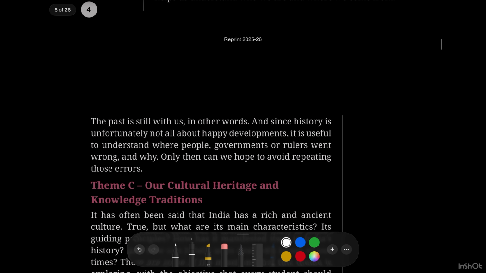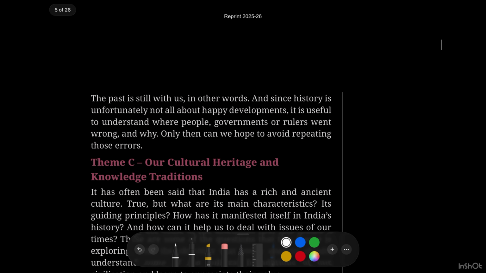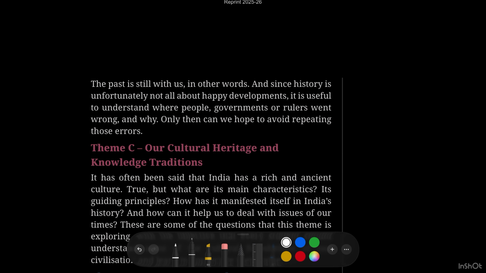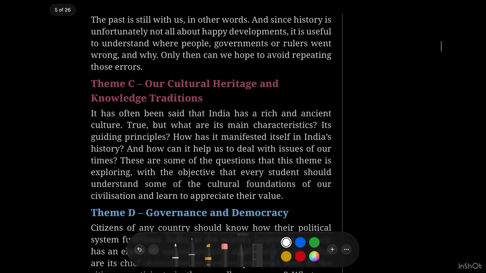In other words, since history is unfortunately not all about happy development, it is useful to understand where people, government or rulers went wrong and why. Only then can we hope to avoid repeating these errors. The past is not only happy moments; there are things the rulers did wrong. Because of that, we were ruled by other countries. These are the errors our past leaders made, and we should not repeat them.